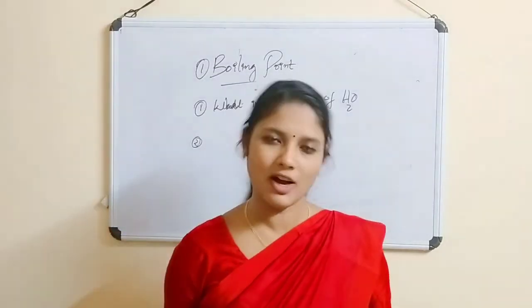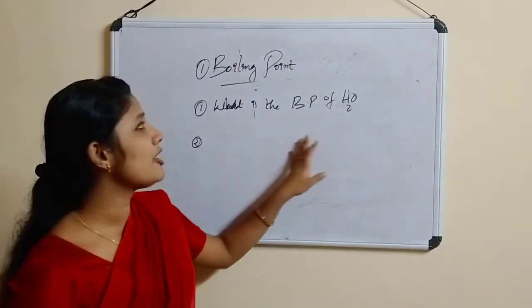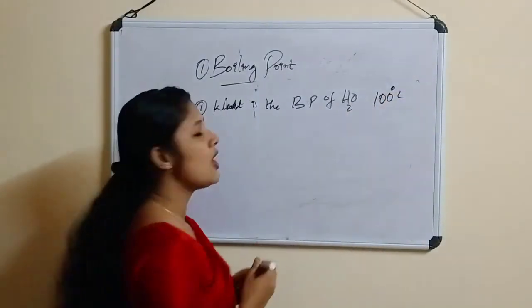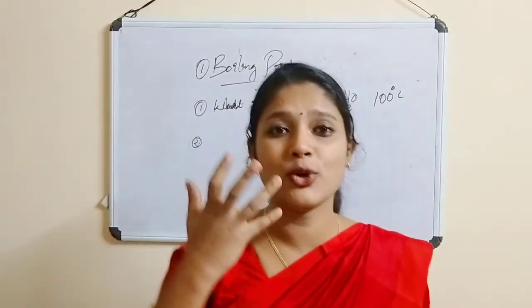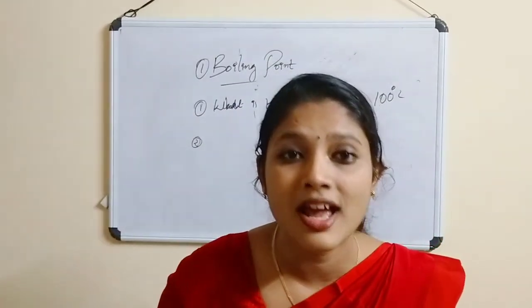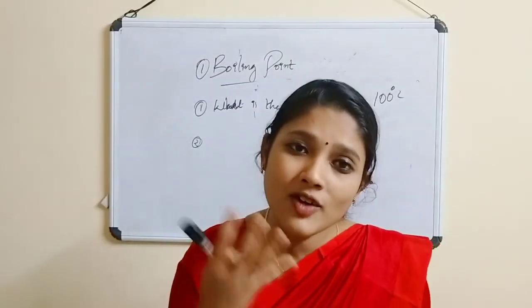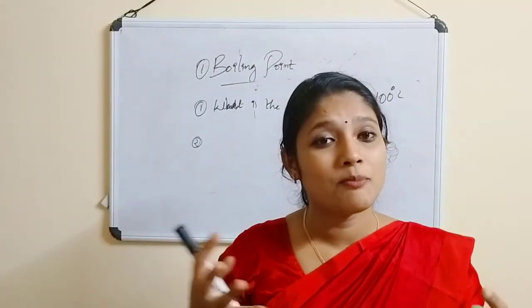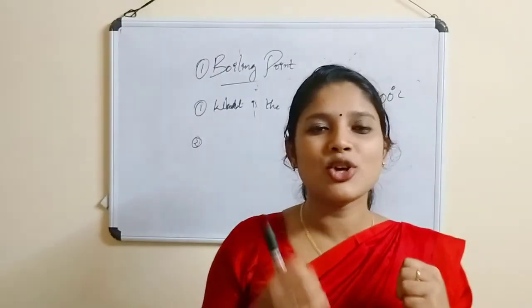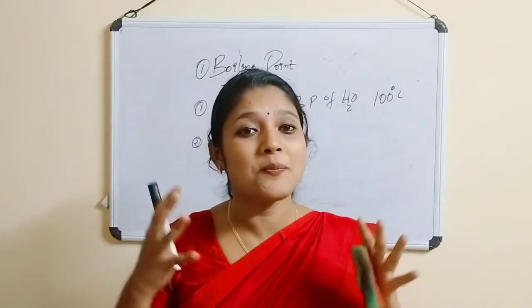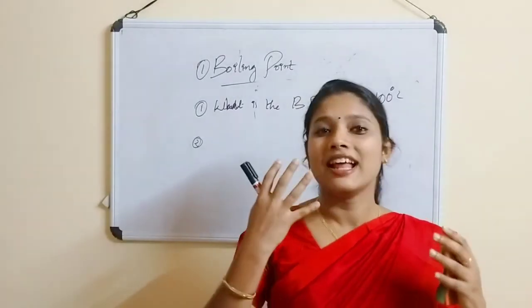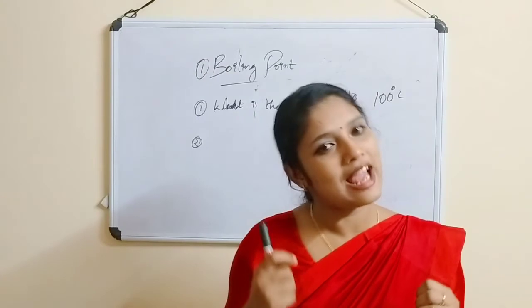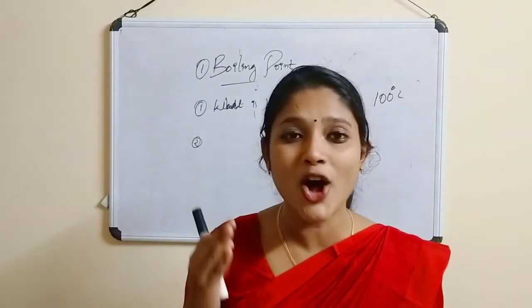Okay, I hope all of you have written. So the boiling point of water is 100 degrees Celsius. We already know, right? It is 100 degrees Celsius. Why is the burn produced by the steam more severe? Because the extra energy we are giving is utilized by the steam. The steam is at 100 degrees plus the extra heat we are giving. That is why the burn produced by the steam will be more than the burn produced by the hot water.